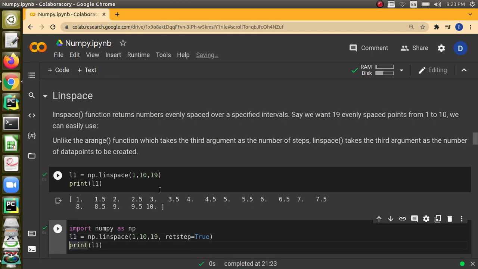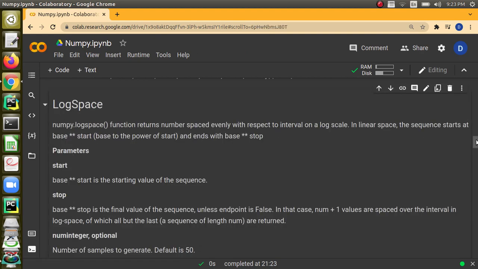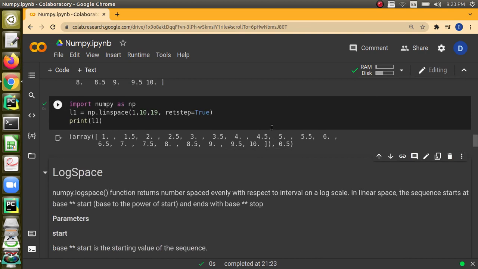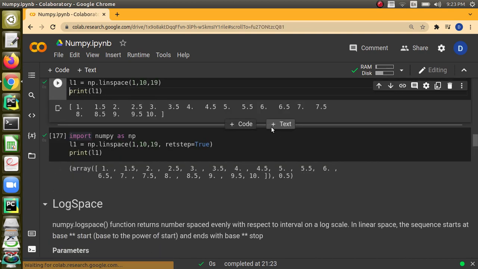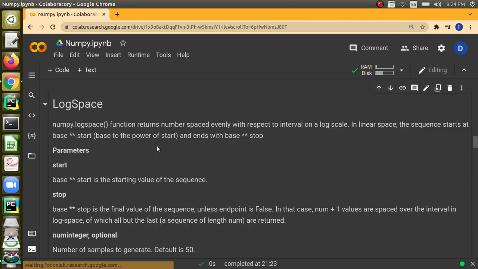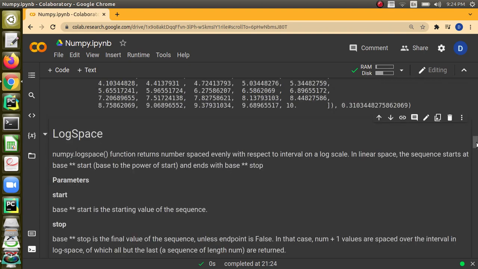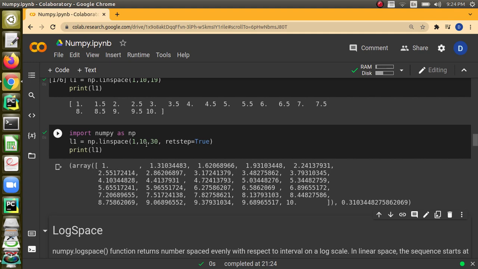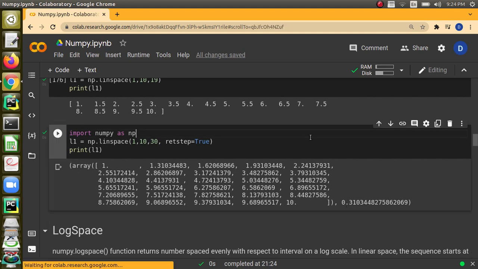If you want to see the step value that is used, then you can give the option retstep equal to true. When you give retstep equal to true, it will print the step value also in addition to the array. Otherwise we will see only the array. But when you give retstep, it will tell what step value it has used. We can also tell it to generate 30 elements. Here when I give 1, 10, 30, from 1 to 10, 30 elements are generated, and the step value used is given here, 0.3103.